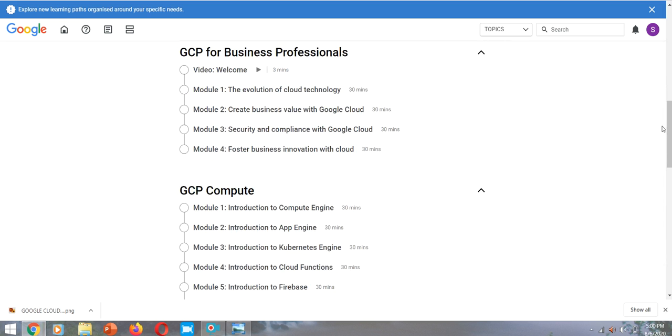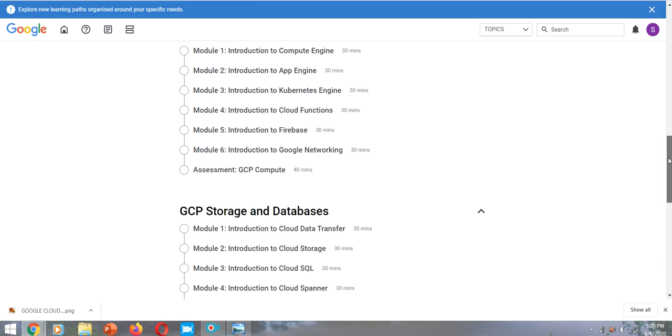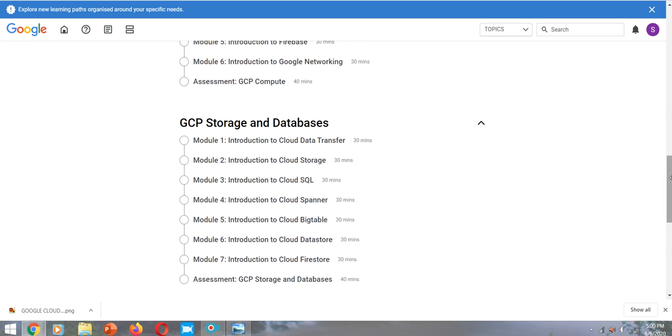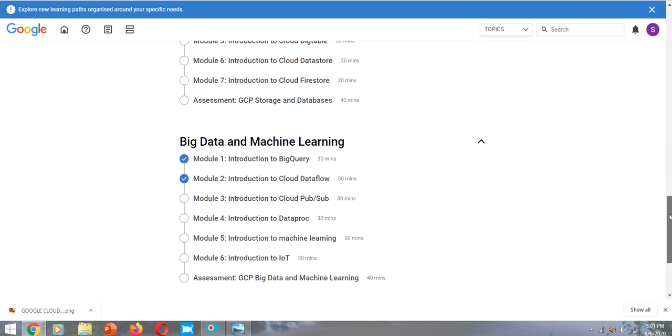The courses cover the evolution of cloud technology to foster business innovation with the cloud, and an introduction to Compute Engine, App Engine, Cloud Functions, Firebase, Cloud SQL and Cloud Storage. These techniques are focused on Google Cloud databases, and this certification is also based on Google Cloud databases.